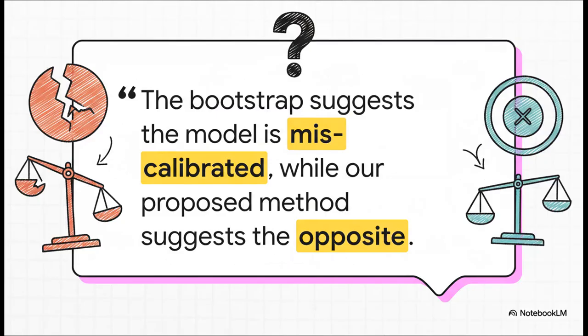It's flawed. But then they ran their new method. And look at that interval. It includes 0. What does that mean? It means we can no longer say for sure that the model is miscalibrated. In fact, for all we know, it could be perfectly calibrated. This is a completely different conclusion. One method says the model is broken. The new method says, hold on, this model might actually be trustworthy.